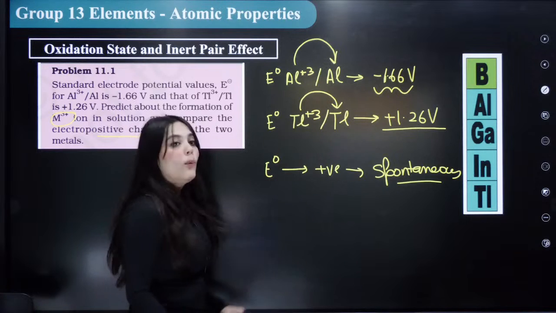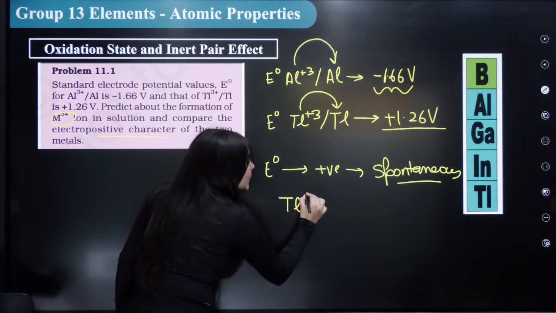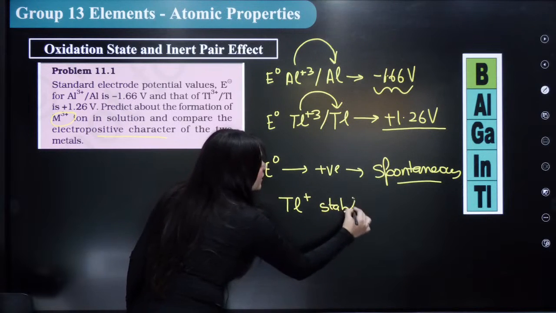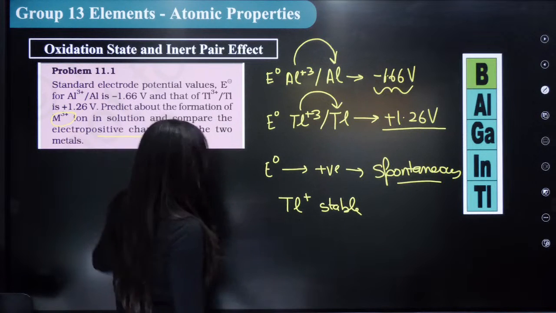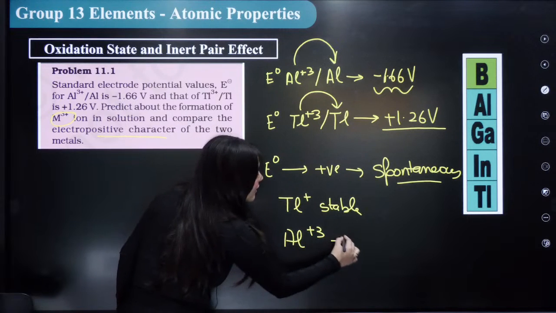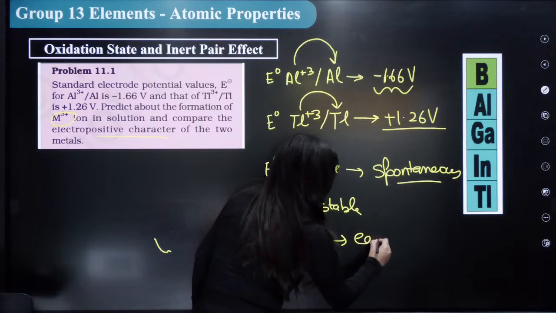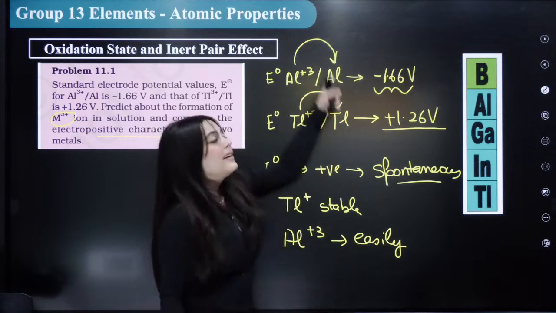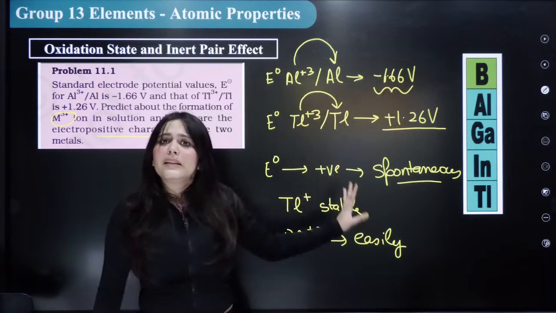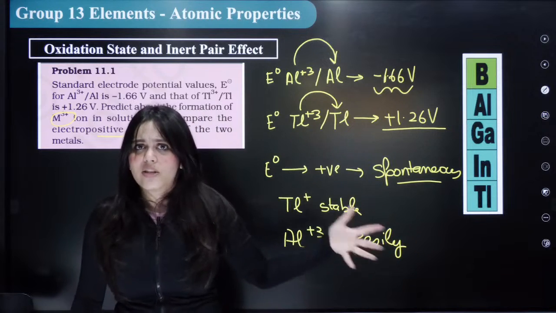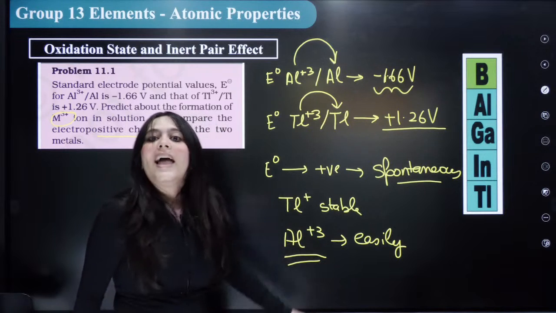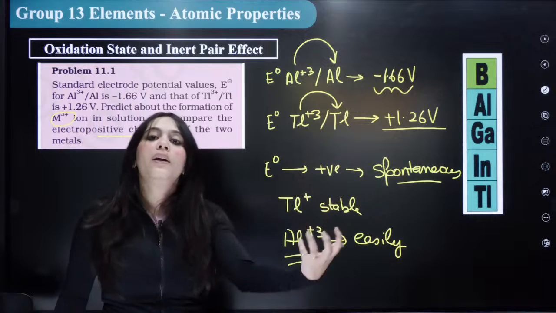Hence I know that thallium +1 ion is actually stable, but it is asking about the formation of M +3 ion, right? So aluminium +3 ions will be formed easily, because their reduction is very difficult. When I'm trying to reduce +3 to +1, a minus value is coming. Minus is not a spontaneous reaction. Hence, it will not happen. So aluminium +3 will be formed more easily.